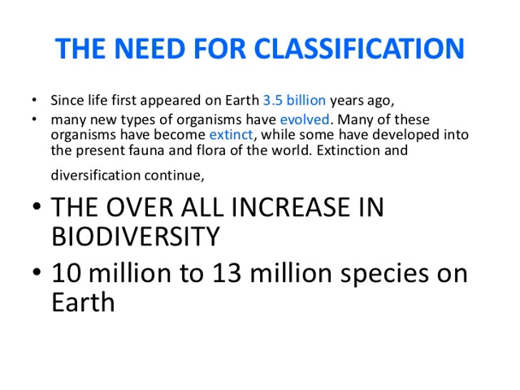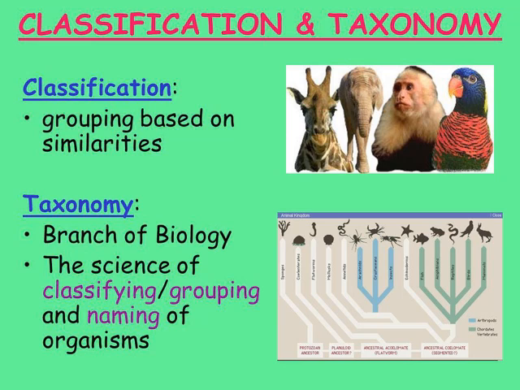The overall biological diversity has been recorded as 10 million to 13 million species on the earth. So if you have to study a single organism, a single phylum or a single kingdom, there is a need for classification. This is the only need for classification.